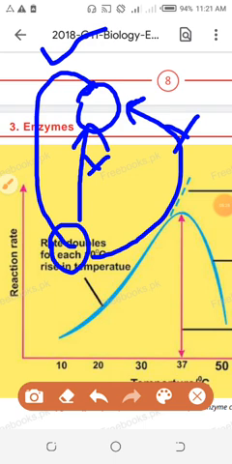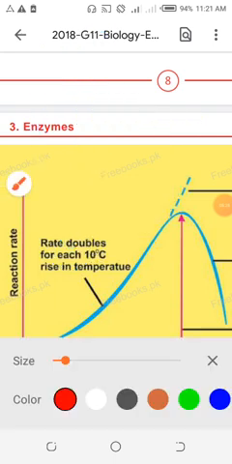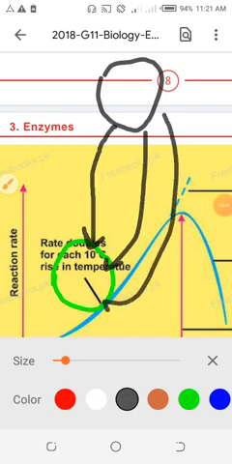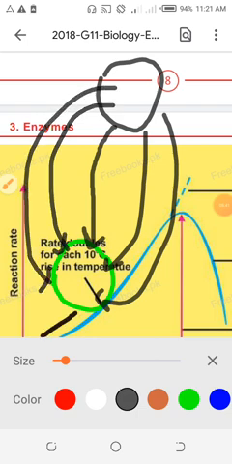It means that two molecules will collide in all directions. One molecule is this one, the other is this one, and they are colliding in this direction, in this direction, and in all directions with each other, but one direction will be the direction in which they will be converted into the product, in which I can say that they are in an activated complex. That collision of these two molecules is very effective because due to that collision they are changing into the activated complex. That collision is called effective collision.